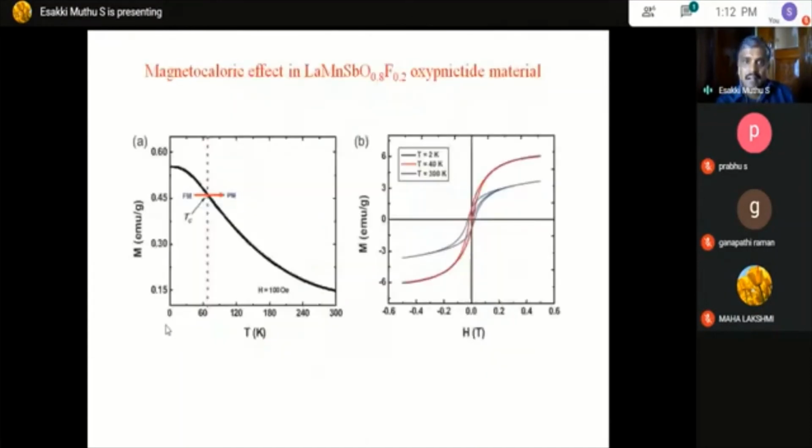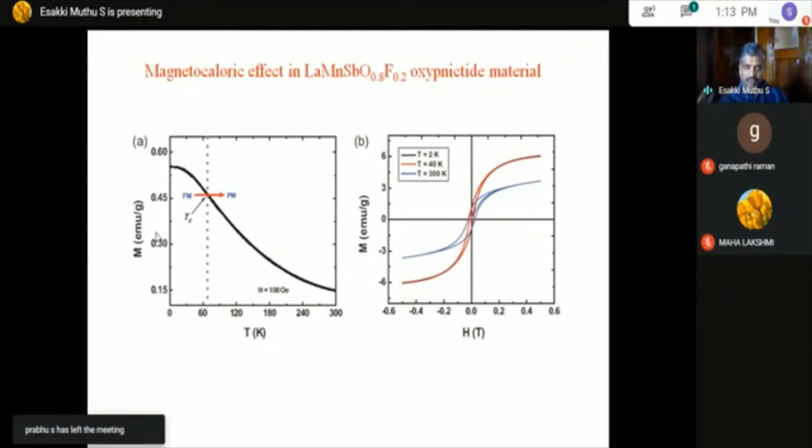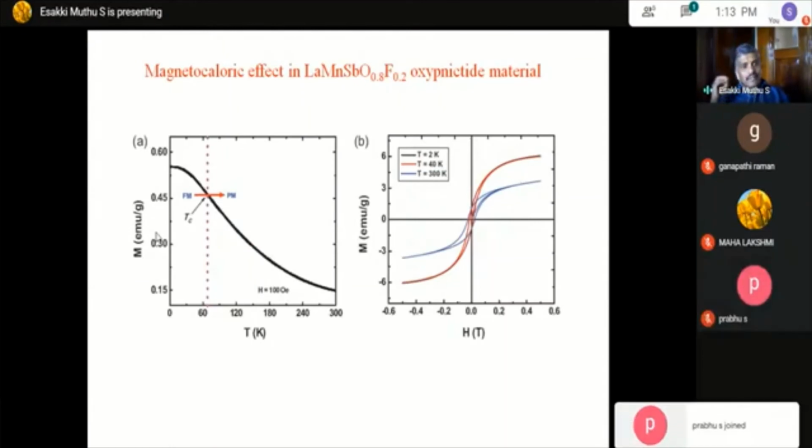And another material we studied is lanthanum manganese oxypnictide. We saw pnictide samples. So here, if you see, there is a temperature dependence of magnetization. The ferromagnetic order occurs at low temperature. Usually in any kind of iron-based material or oxypnictide sample or any kind of manganite sample, if you take an RMnO3 perovskite sample, the ferromagnetic order will occur at low temperature.